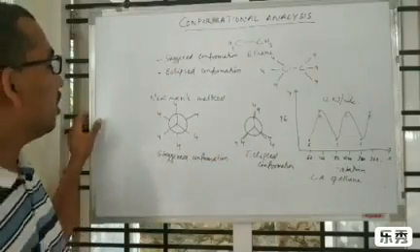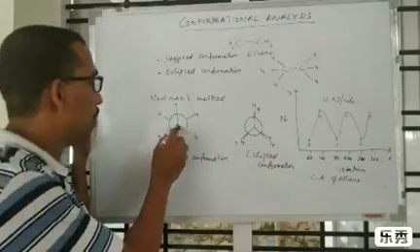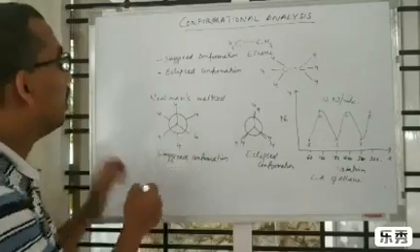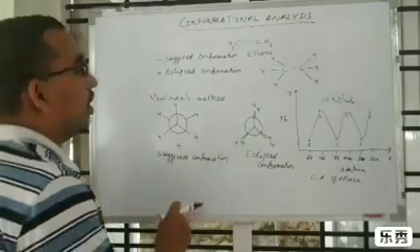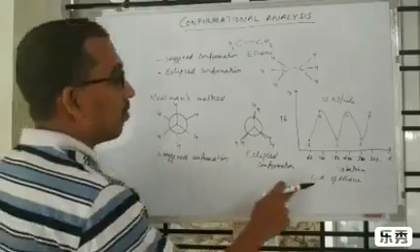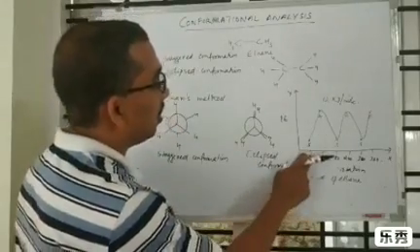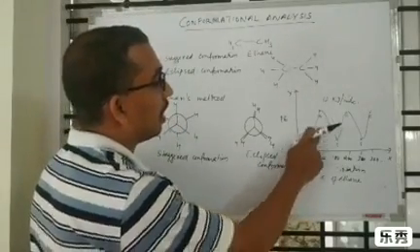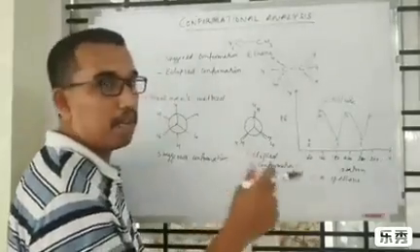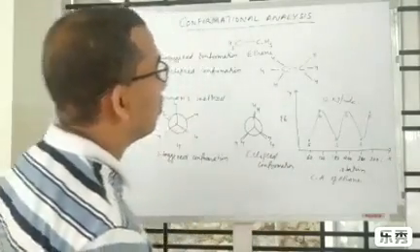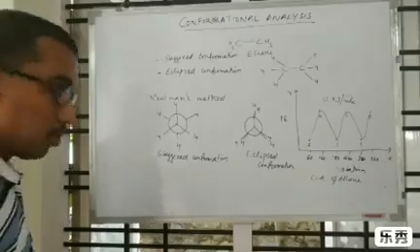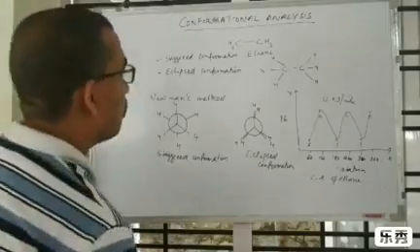In Newman's method, the first carbon is denoted as a point, and the second carbon as a circle. Every 60 degrees, eclipsed and staggered conformation will come. Then coming to the conformational analysis of butane.